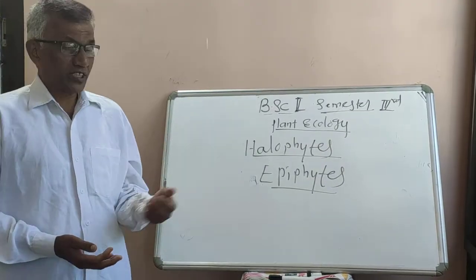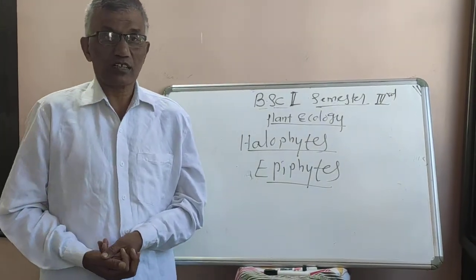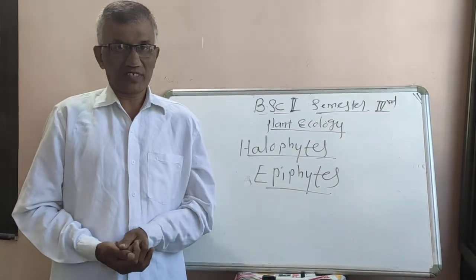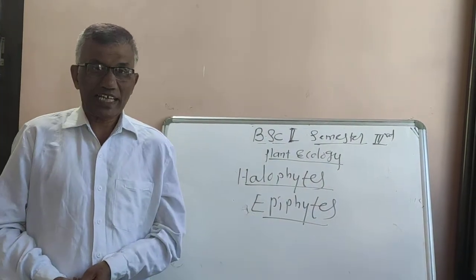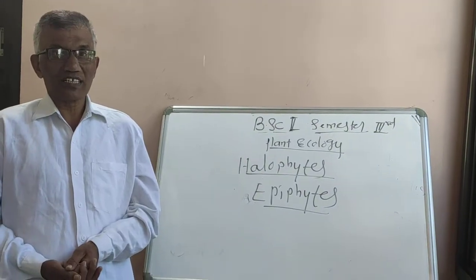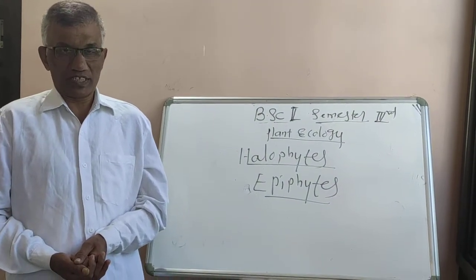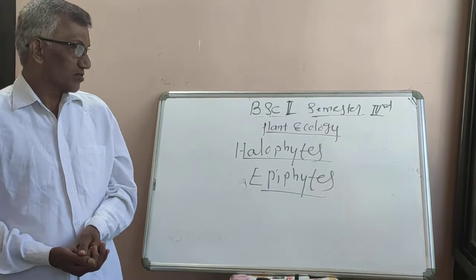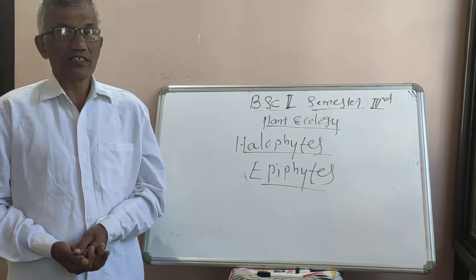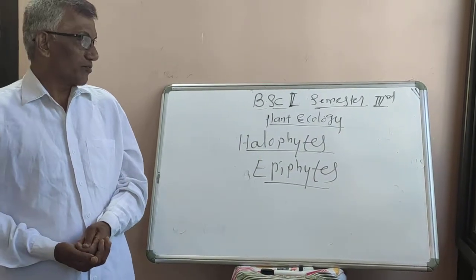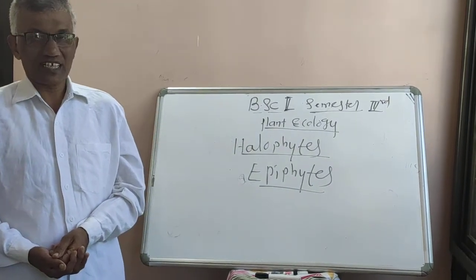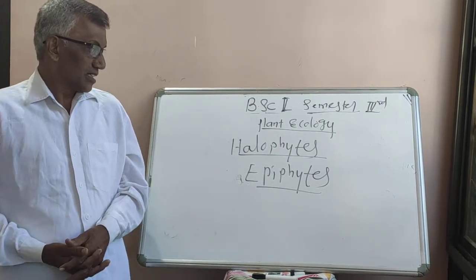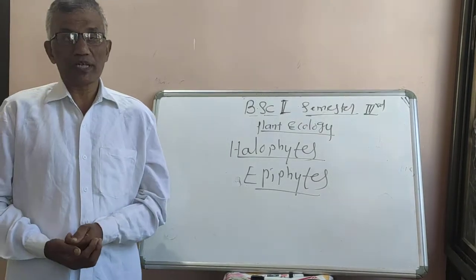Another important characteristic of halophytes is that they are also known as vivipary plants. Vivipary means the organism gives birth directly to the young one. For example, human beings are viviparous, and those animals which lay eggs are known as oviparous. So why are these known as vivipary? Because